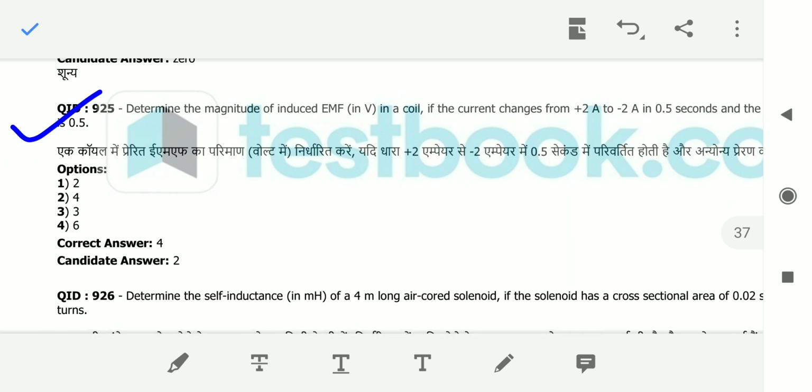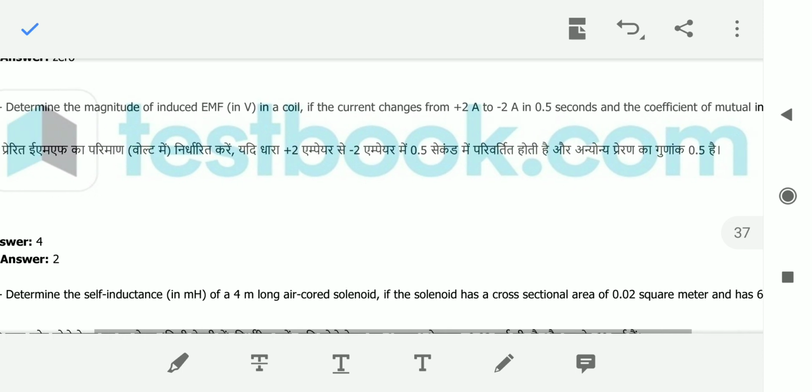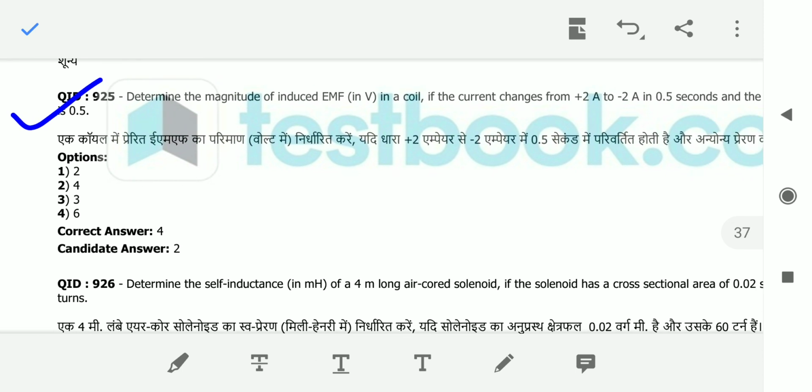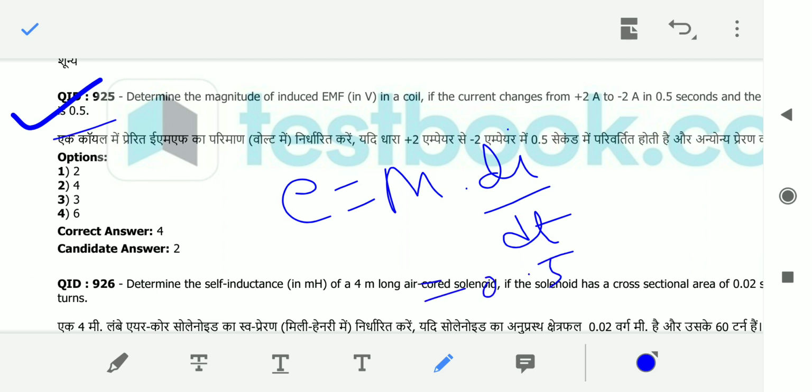Determine the magnitude of the induced EMF in volts in a coil if the current changes from plus 2 amperes to minus 2 amperes in 0.5 seconds and the coefficient of mutual inductance is 0.5. So that is nothing but E is equal to M into di by dt. M is given as 0.5, into di by dt.